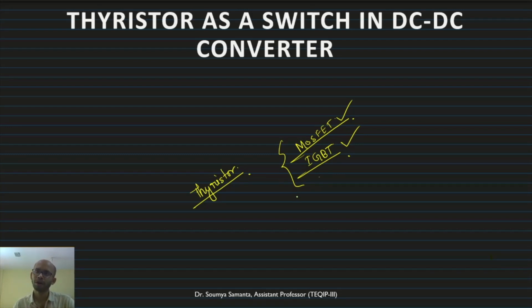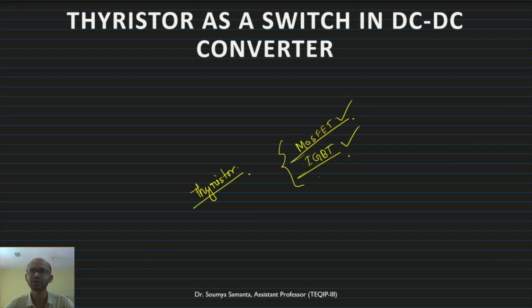Now, in low power handling capability, why do we use these transistors? One more important thing is that these devices are called power transistors. IGBT and power MOSFETs are power transistors. Why do we prefer these transistors as a switch in a DC-DC converter?